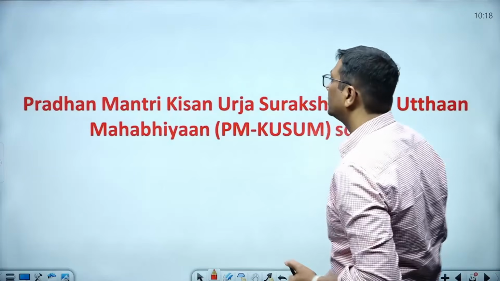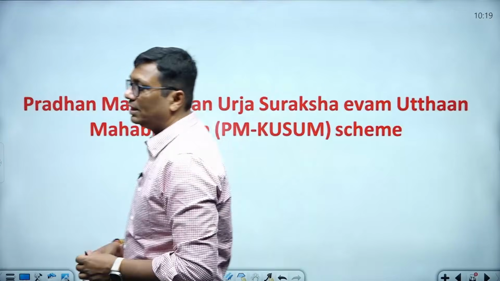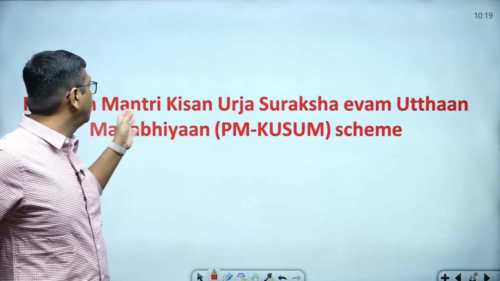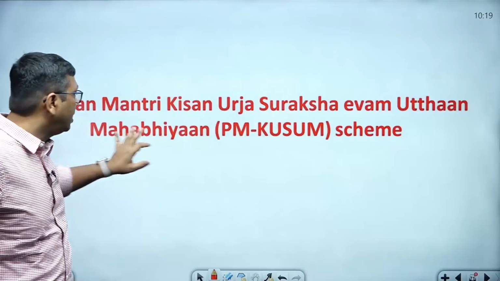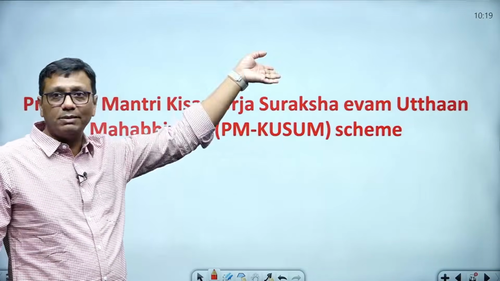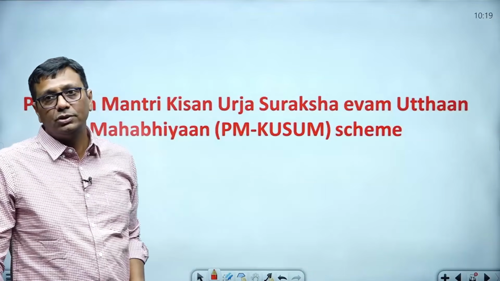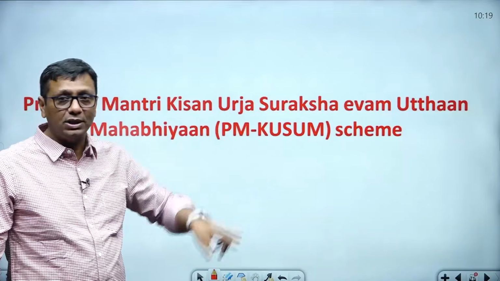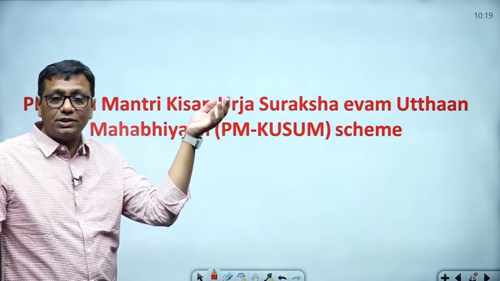Now, a few more schemes you must know, like PM Urja Ganga scheme, and after it I'll tell you about PM Kisan Urja Suraksha evam Utthan Mahabhiyan, PM Kusum Yojana. PM Urja Ganga scheme was actually brought for the PNG connections, around 2017. PNG means piped natural gas connection. Govardhan scheme was launched by the government especially for the biogas system and was highly successful in Indore.